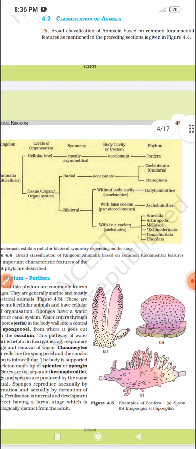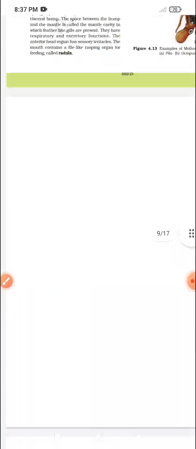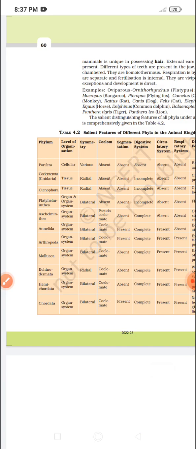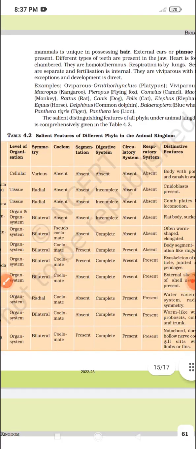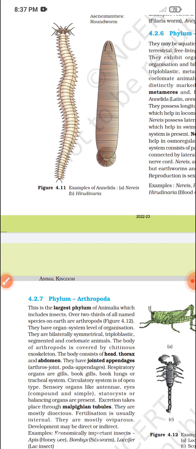This is in table form, so to learn this it will be very easy for you. थोड़ा complicated है. If you make a table of that and learn it, it will make things easy. It's a little bit complicated, but it will also be easy for you. If possible, then you can make the table. I think it's also given in the last part. Wait a minute, I'll check it out. Yes, here. You see, this is also very easy. Okay, you can learn from here also. As you feel comfortable, you will learn. Okay. So, thank you so much.